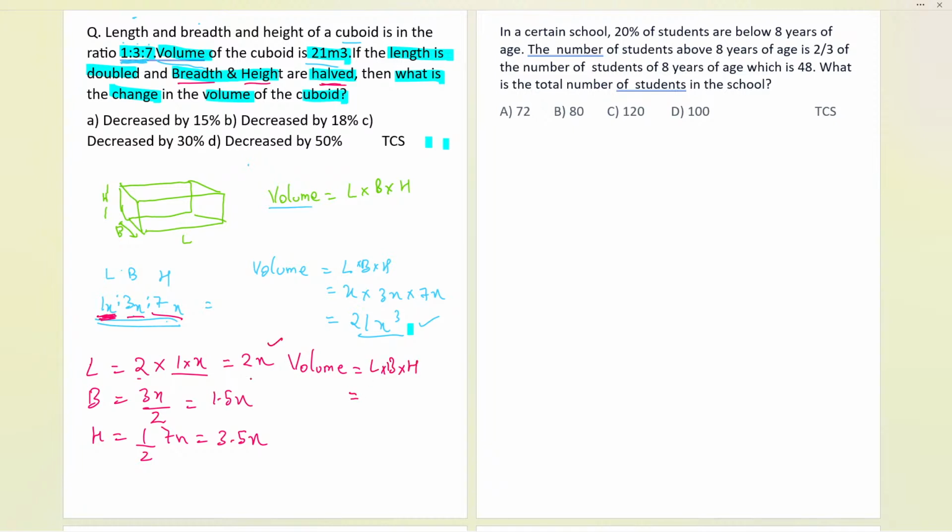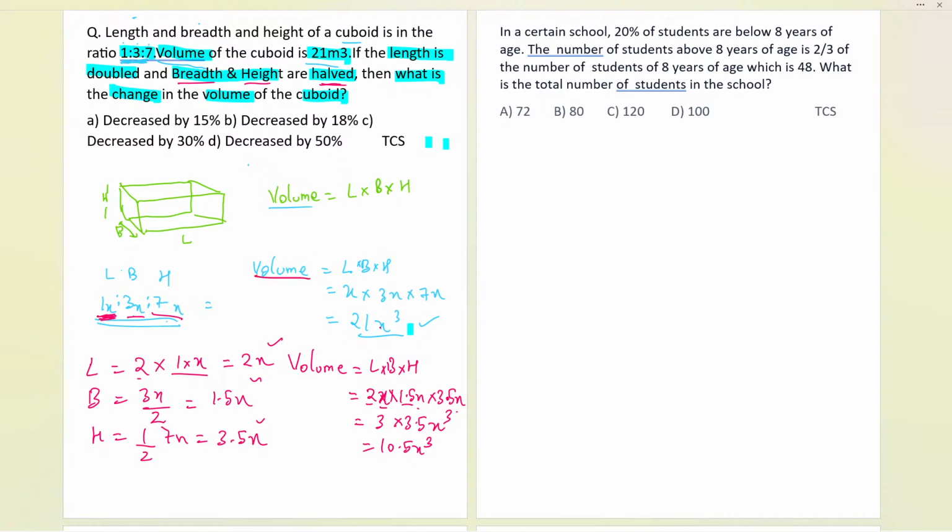And if I multiply all these numbers over here, it will be what? It will be 2 times 2x times 1.5x times 3.5x. And then what I can say is, here we have the number: 2 into 1.5 is 3, and then 3 into 3.5 is 10.5. So x will become x cube only. So this will be 10.5 x cube. Now, finally we have over here the 10.5 x cube.